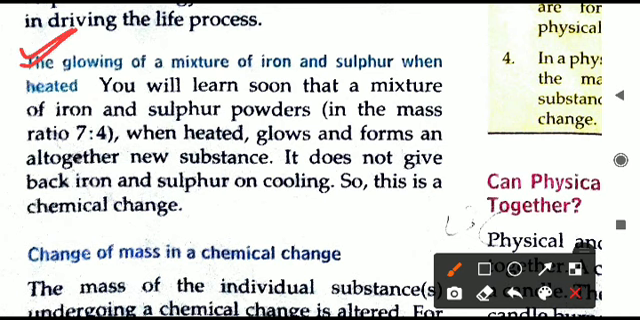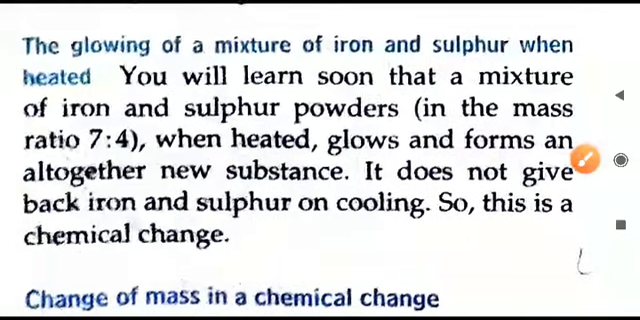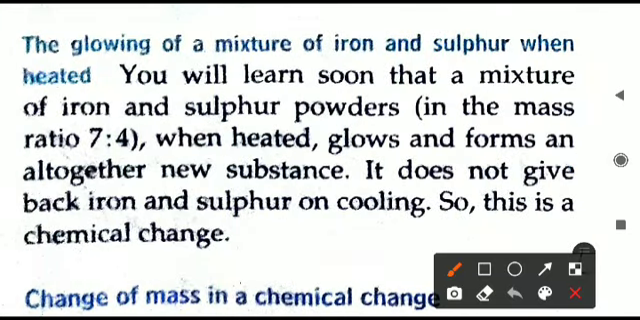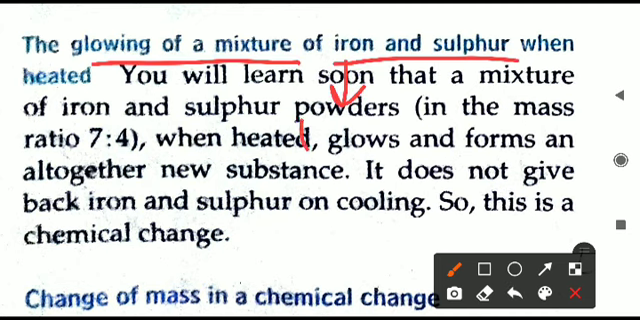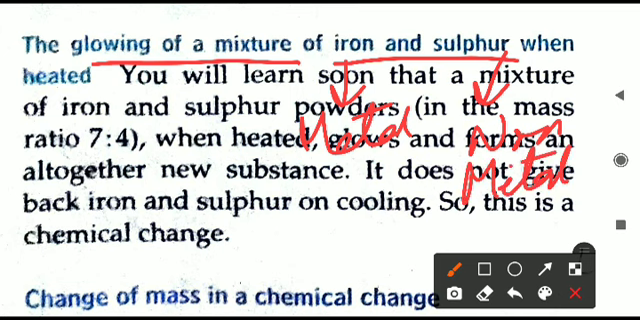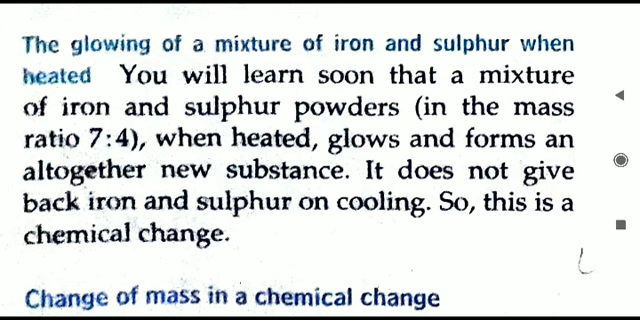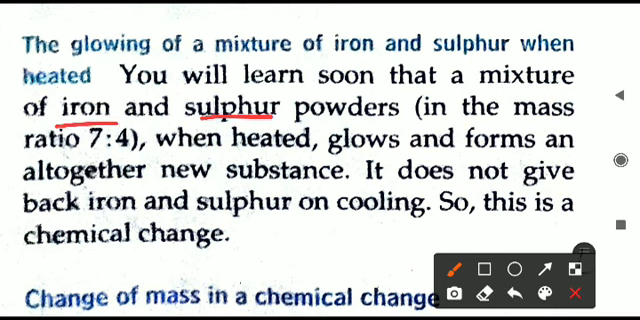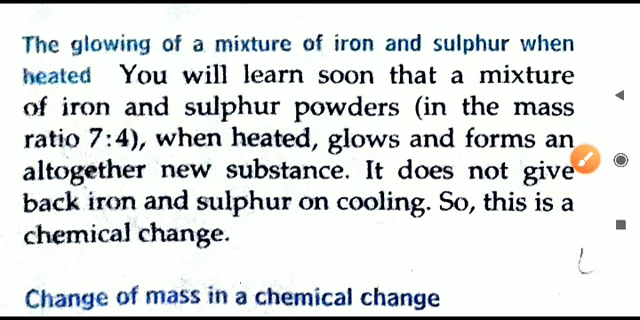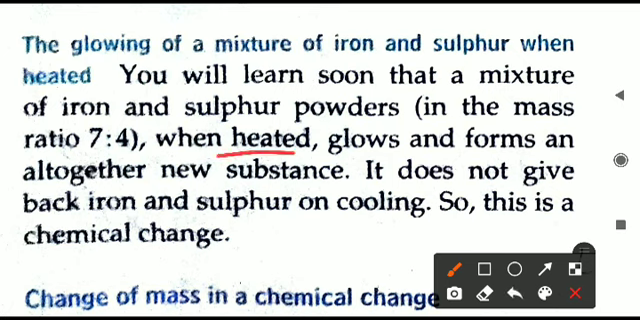We have another kind of reaction now. It is not commonly observed, but in the chemistry laboratory, we can perform this. This is glowing of a mixture of iron and sulfur. Iron is a metal, and sulfur is a non-metal. Sulfur has a yellowish color, it is a yellow non-metal, and iron has a grayish color. When you take both of these in the ratio of 7:4 by mass, that is 7 grams of iron with 4 grams of sulfur, and heat them together, what will happen?